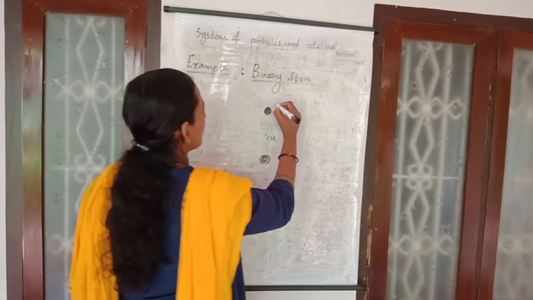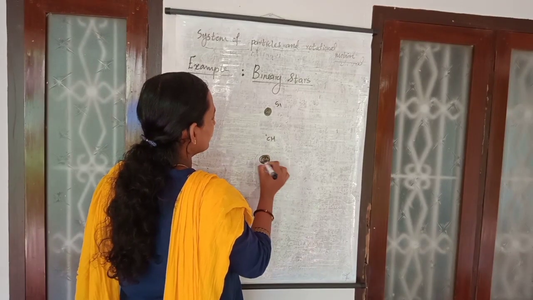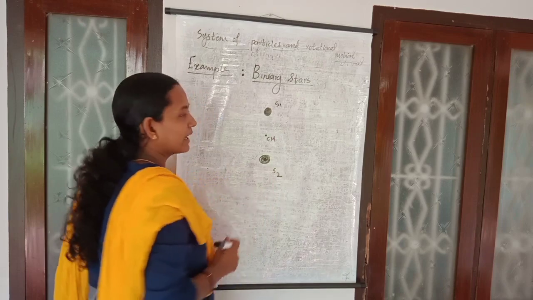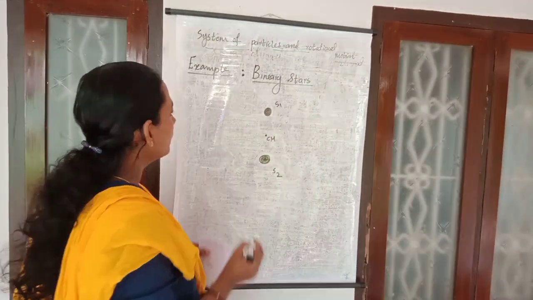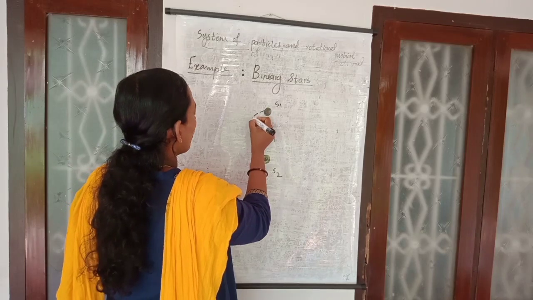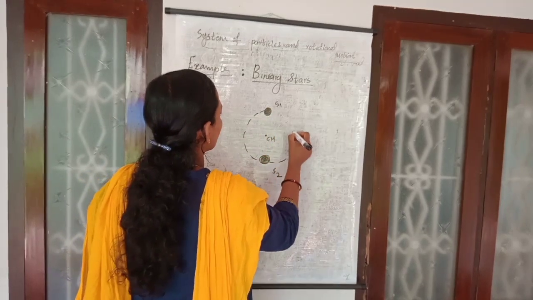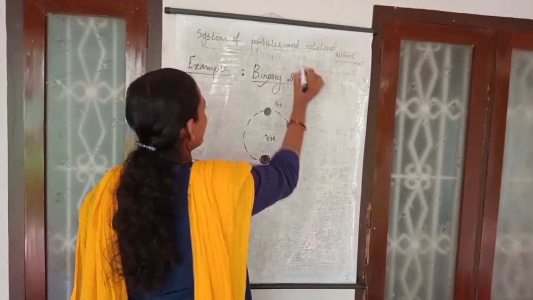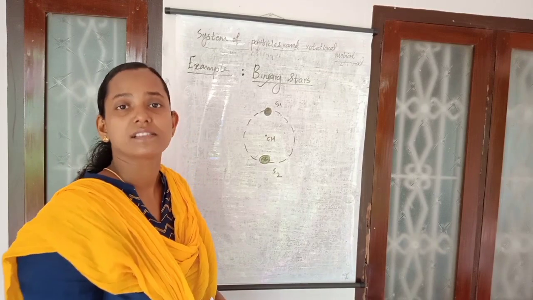This is the first star S1 and this is the second star S2, and there will be a position of the center of mass where the whole mass of the system is concentrated. Therefore, these two stars orbit around that center of mass in a circular path, and this system is known as a system of binary stars.